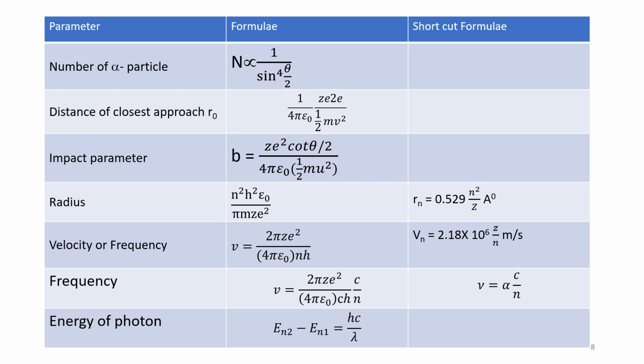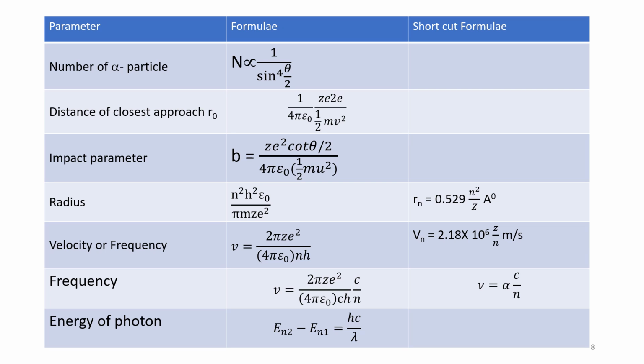Radius of the orbit. See here, this is the radius of the orbit, this is the distance of closest approach, that is given by n square h square epsilon naught divided by pi m Z e square. In a shortcut formula, you can also write it, because n is constant for a particular orbit, h is Planck's constant, epsilon naught is the permittivity, pi is constant, mass of electron is constant, and atomic number we can find out for different atoms.